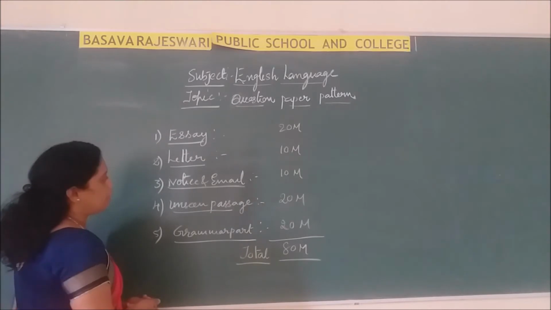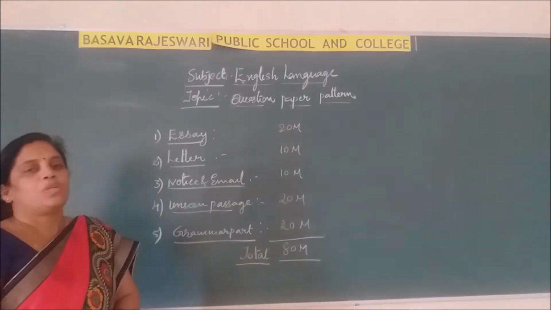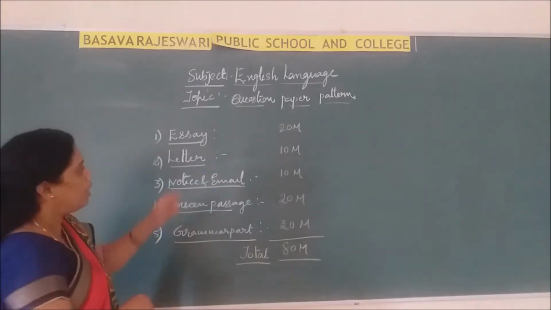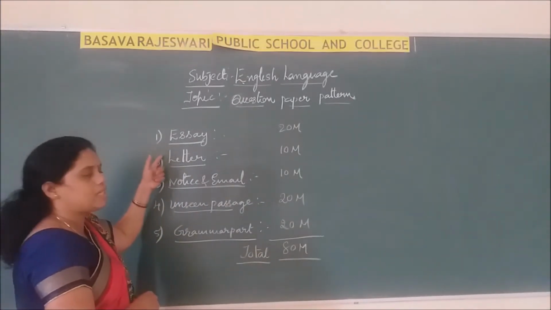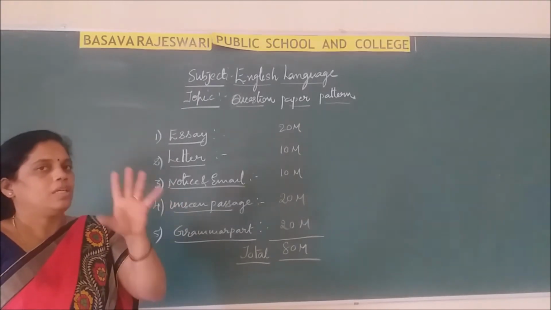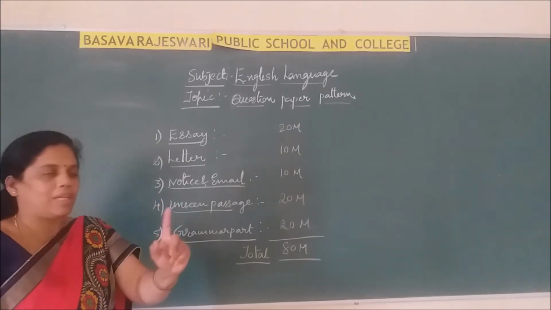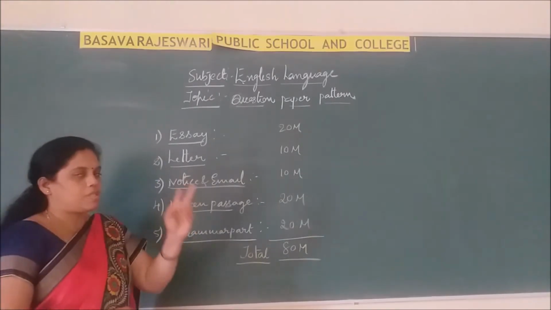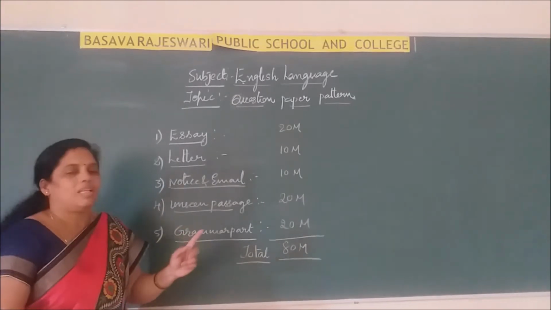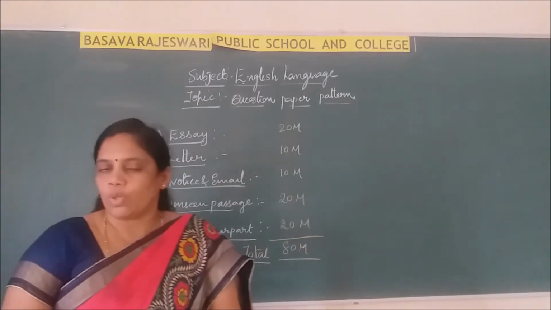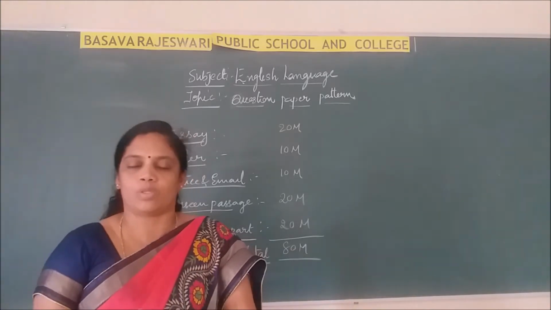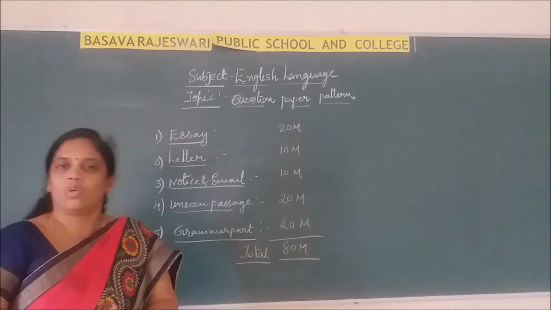Then question number 3, notice and email. Here there is no choice at all. I told you, no choice from this paper. In the essay composition, they will ask 5 topics, all very different, and you choose and write any one. Then in the second, the letter, they will give 2 types and you choose and write one. Then third, notice and email. The question in the notice will be linked to the email also. So you have to attempt both, notice and email.